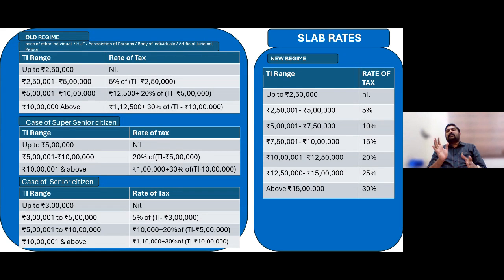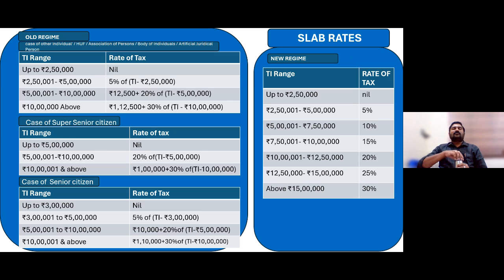Now, for individual, HUF, AOP, BOI, artificial juridical person, these slab rates are there. So we know for those old regime persons, as far as individuals are concerned, 3 types of slab rates were there.